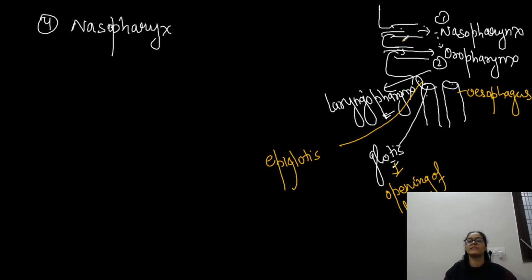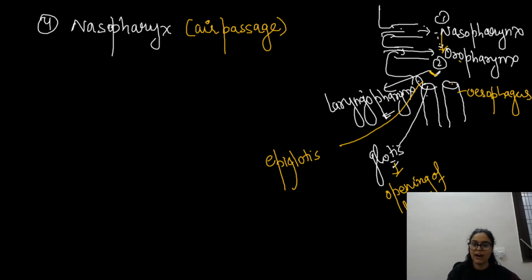Right? So yes, you can say that the nasopharynx is the area which is for the air passage. The nose would open internally here and air would enter the nasopharynx. From the nasopharynx, air would go to the oropharynx where food also comes, and at the laryngopharynx, on the anterior side it is open for the air, and on the posterior side it is open for the food.